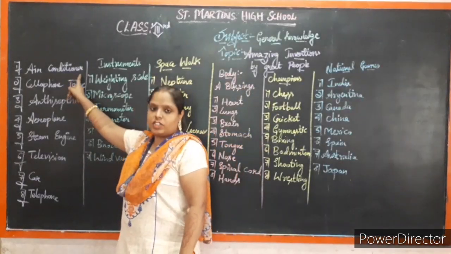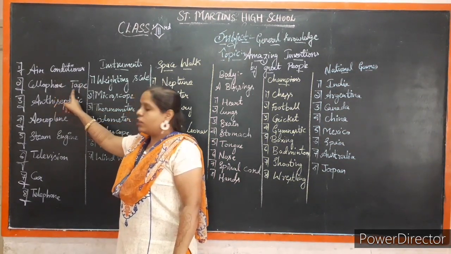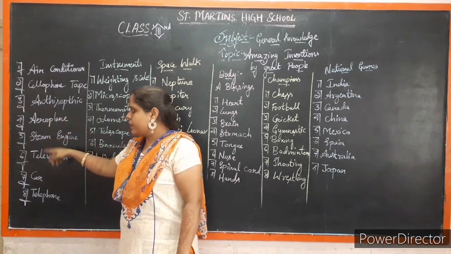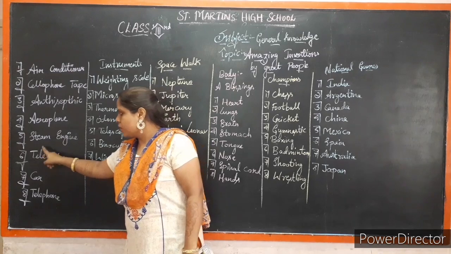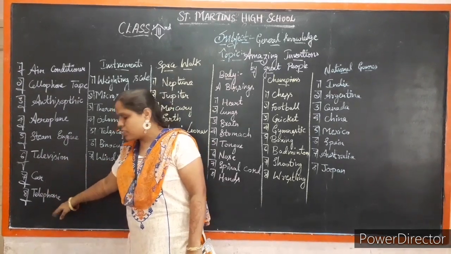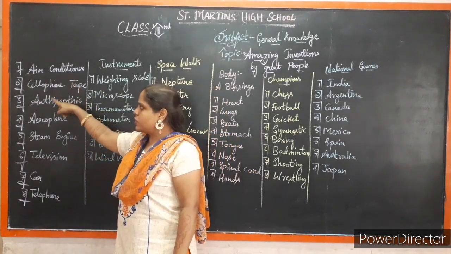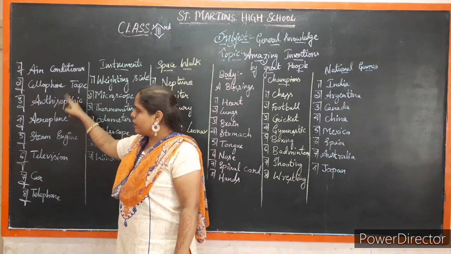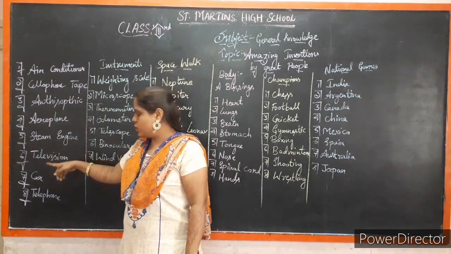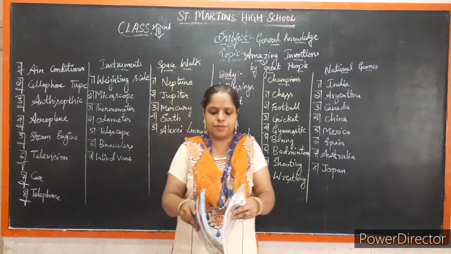First one, air conditioner, cellophane tape, antiseptic, aeroplane, steam engine, and next one, television, car, and at last, telephone. I'll read it out once again, children. Air conditioner, cellophane tape, antiseptic, and aeroplane, steam engine, television, car, and telephone.